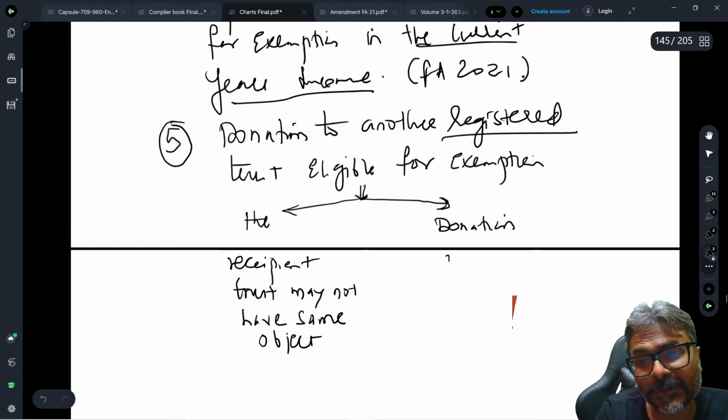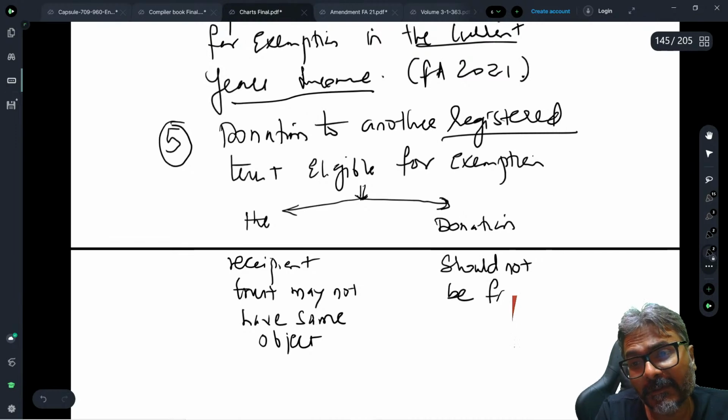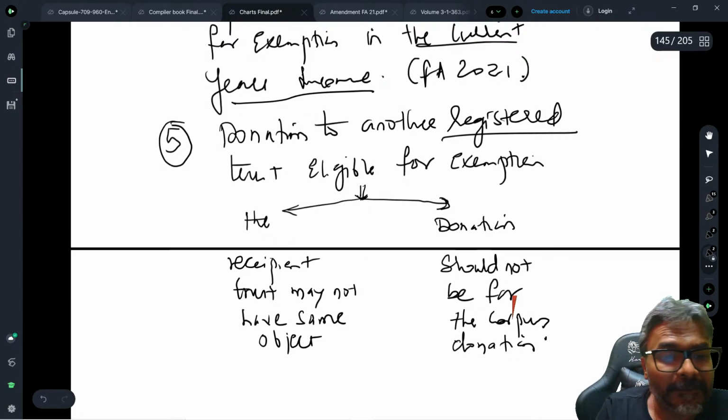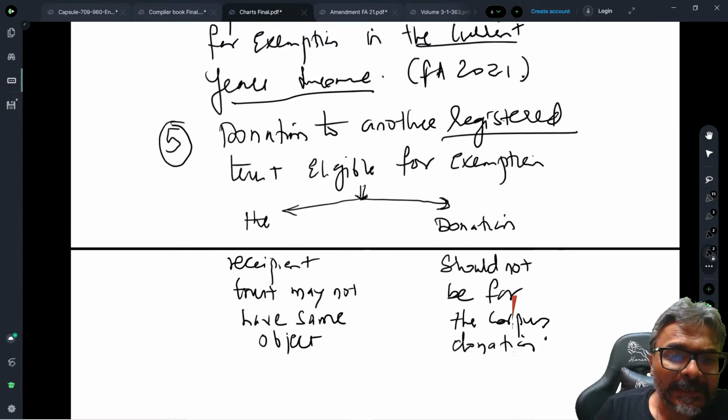Should not be a corpus donation. If it is a corpus donation, then we will say it is not an eligible application. Do you all get this one? Students, are you all clear with this one?